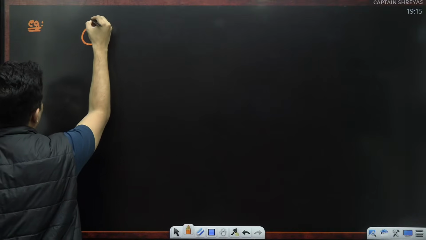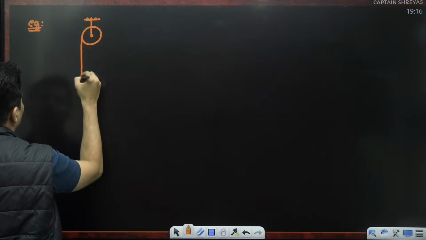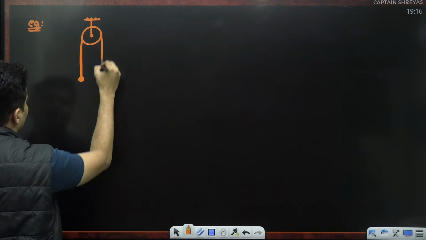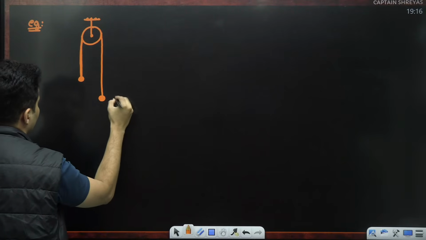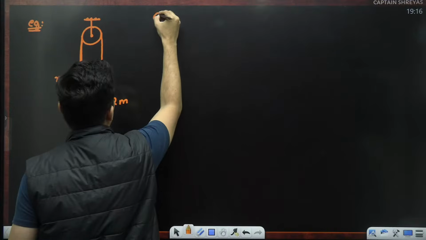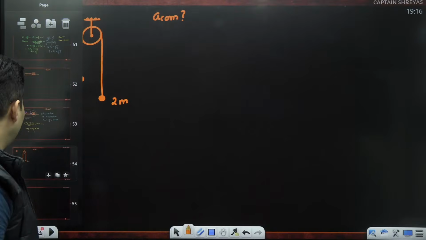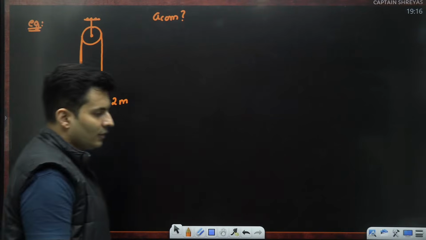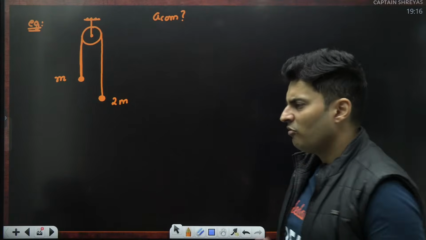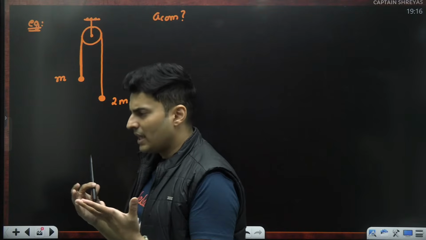There is a pulley like this. There is a mass here, another mass here. This is 2m. This is, let's say, m. Question is, find the acceleration of the center of mass. Now, looking at the question, it initially feels that why would center of mass even move? Because one is going up, one is going down, won't they cancel out each other?